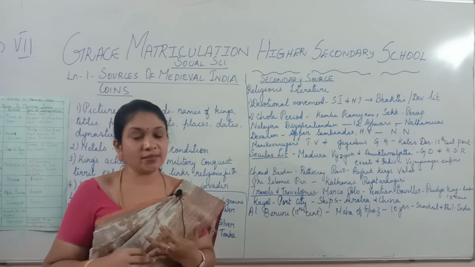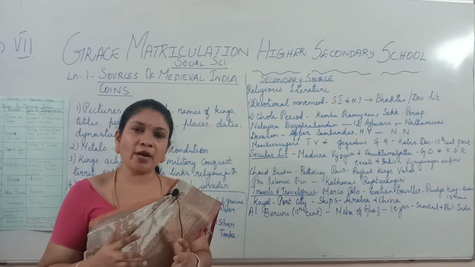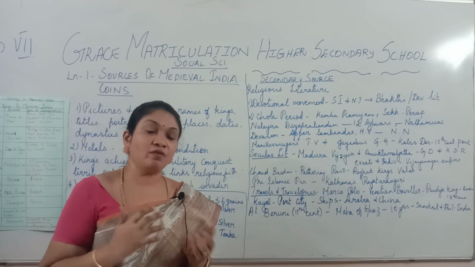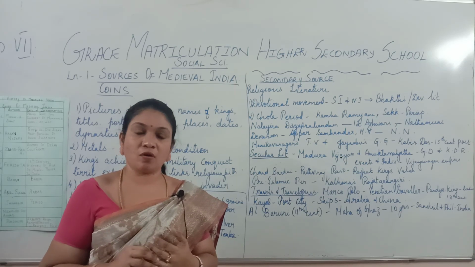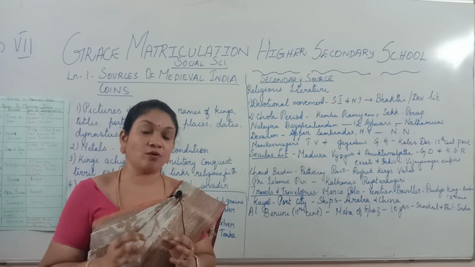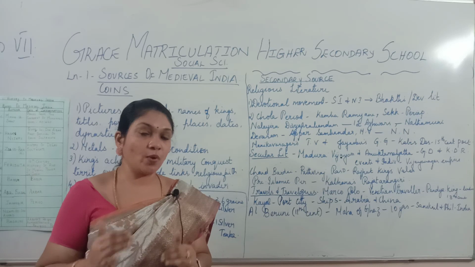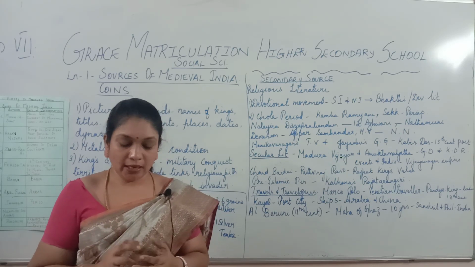When they were small itself, they got married to men, and when these men passed away, the women had to jump into the funeral fire of the husband. That practice is called sati. So those practices and the caste system were prevalent in India when Ibn Battuta visited. He wrote about all this in his travelogue.